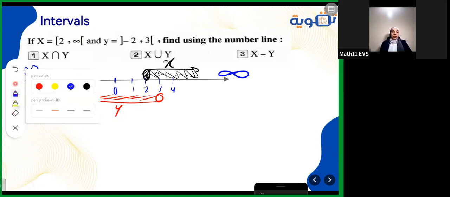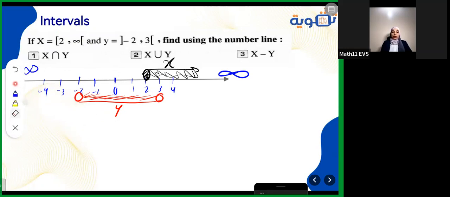First thing here, I need to get the intersection between them, X intersection Y. The intersection means what's common between the two intervals, what you can find in both of them at the same time. So for example, here I can start from 2 up to 3. Don't say it's only 2 and 3. I have many numbers between them. That's why we studied intervals. You have 2.01, you have 2.1, you have an infinite number of numbers between 2 and 3. So to get the intersection, I will say it's from 2 to 3.